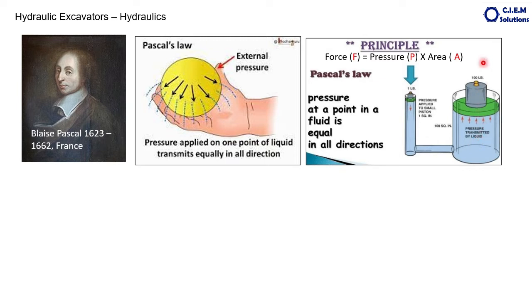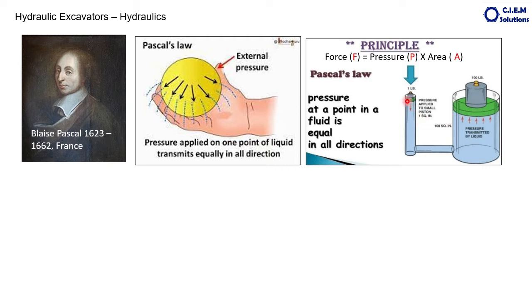What is the difference here? The difference is the diameter. So if you apply 1 pound force on this smaller diameter piston, the power is transmitted through the liquid and we will get the output of lifting 100 lb because this particular surface is 100 times more than this surface.